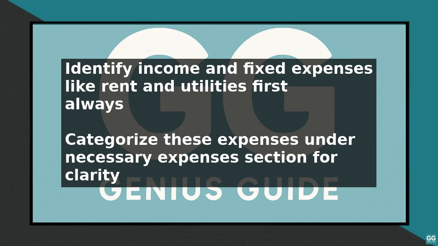First, start by identifying your income and fixed expenses, such as rent, utilities, and groceries. These expenses should be categorized under the necessary expenses section. Next, allocate funds to your savings and debt repayment categories, as these are crucial for long-term financial stability.